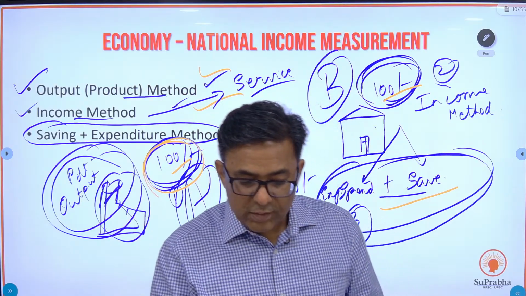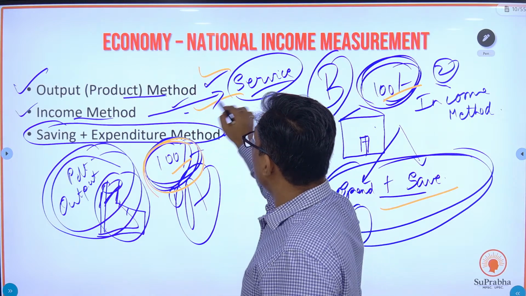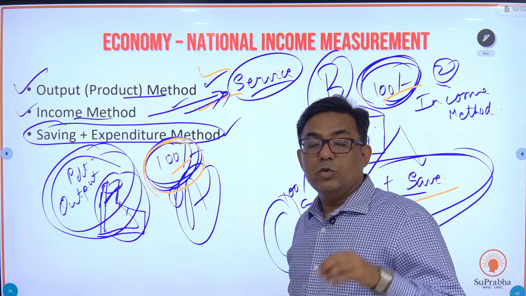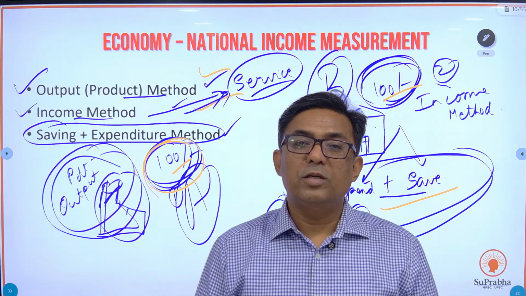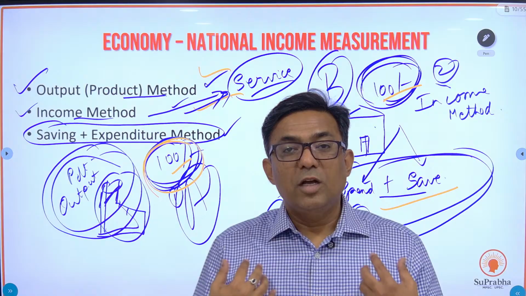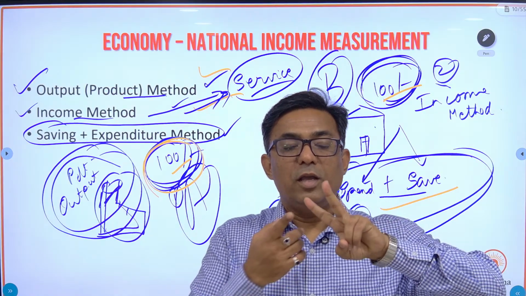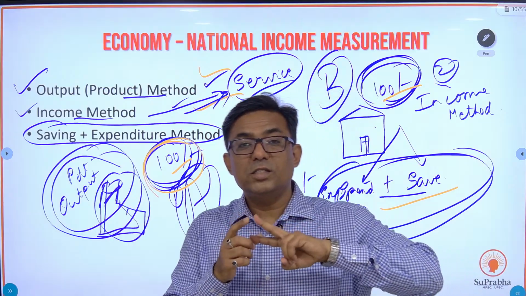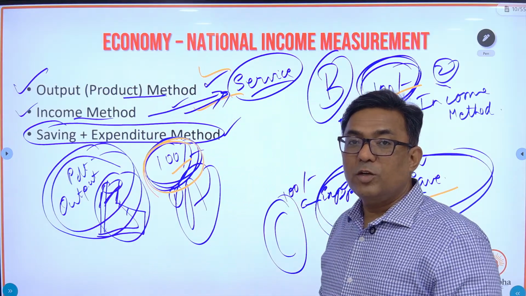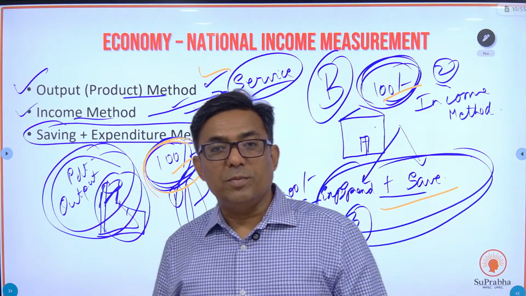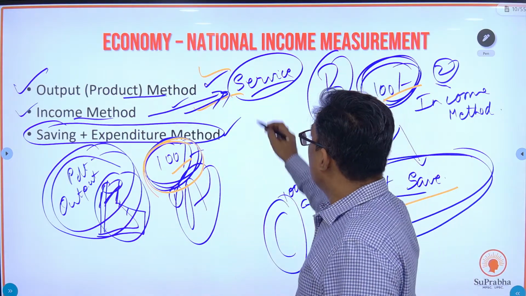So in the service sector, mostly you are going to use the income method. You use the income method in the service sector, and the output method in the sector where the output is tangible. So in India, we use two methods, income method and output method. Is this understood? Again, what is important in economy first? Catch hold of the concept. We will look at the factual data later, but catch hold of the concept.